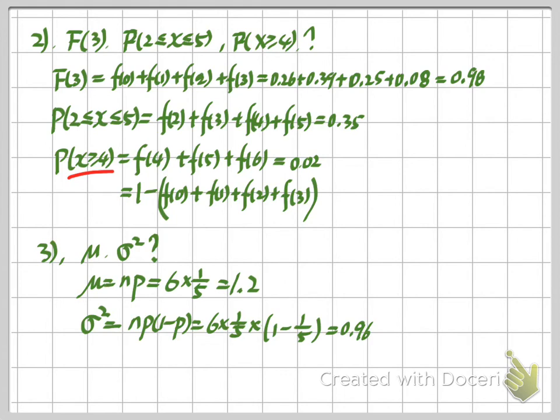Okay, so this is our example of the binomial distribution, and hopefully you have a clear idea of how to decide whether an experiment is a binomial experiment, and how we can decide whether a random variable is a binomial random variable. In my next lecture, I will talk about the geometric distribution. The geometric distribution is also a very important distribution for discrete random variables.